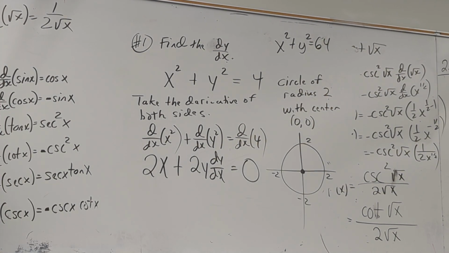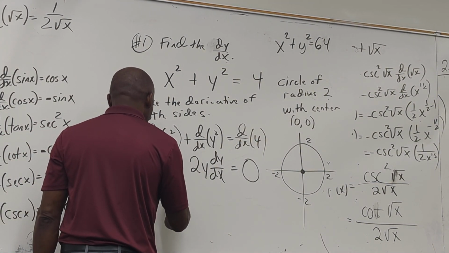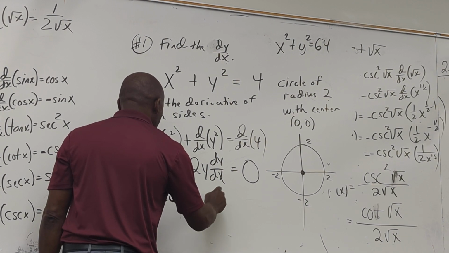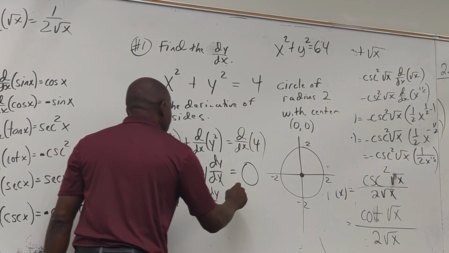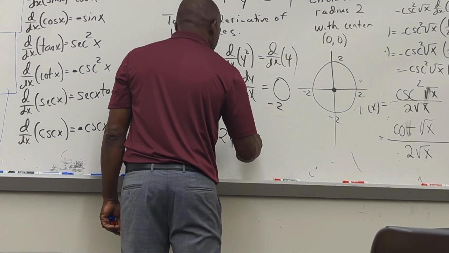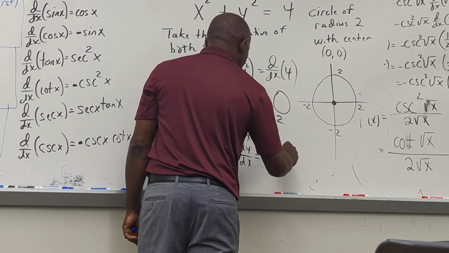We good? Subtract 2x on both sides. So now I have 2y dy dx equals negative 2x.